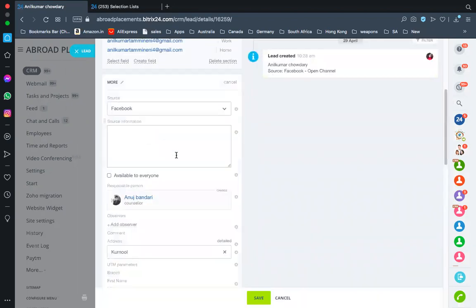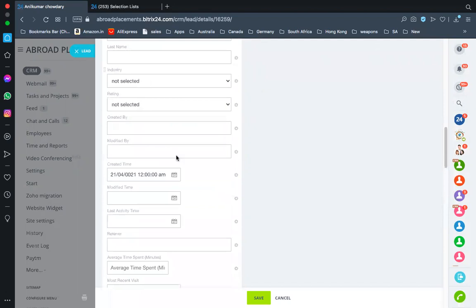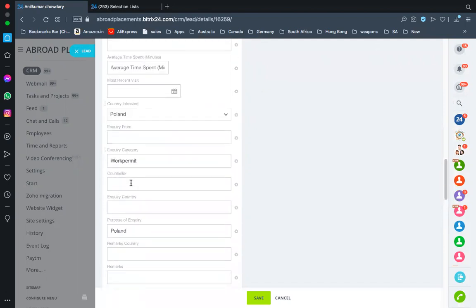Only the responsible person has to be there. So in this case, counselor is empty. Even though, Mr. Anuj, you are the responsible person, if you find your name here, make sure that you delete it, because if you do not delete it, even though you are marking it as dead or invalid, it comes back to you in the future. So make sure that the counselor is removed, because as this is a data migration, we need to do it until we have done it for all the leads.